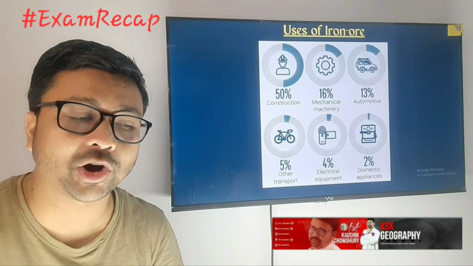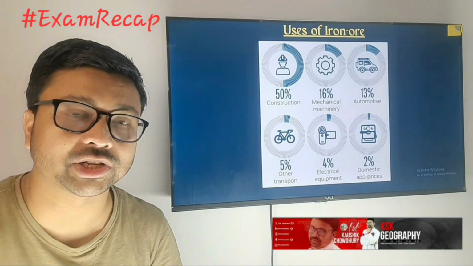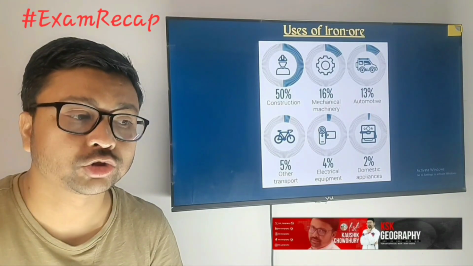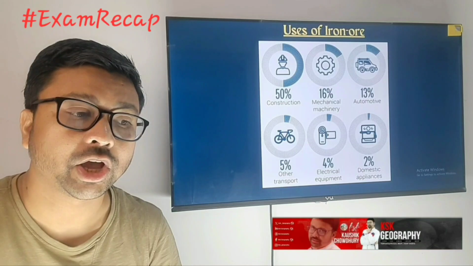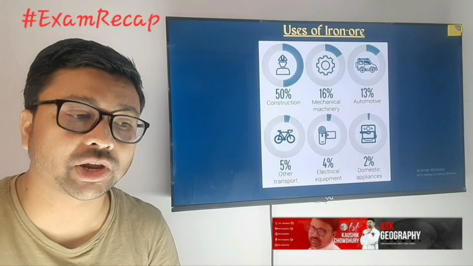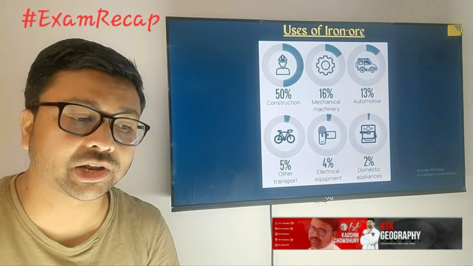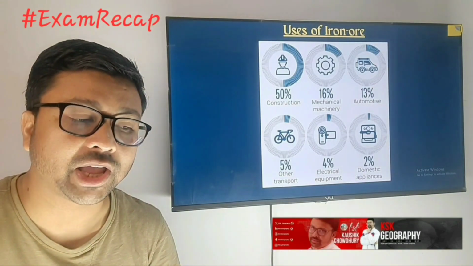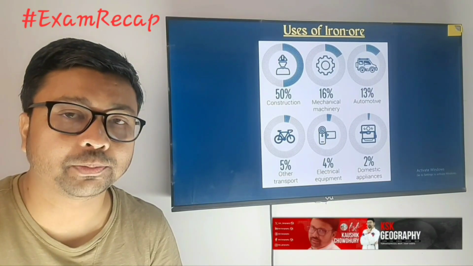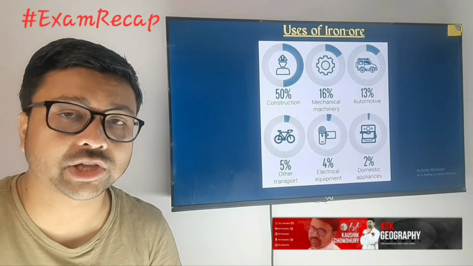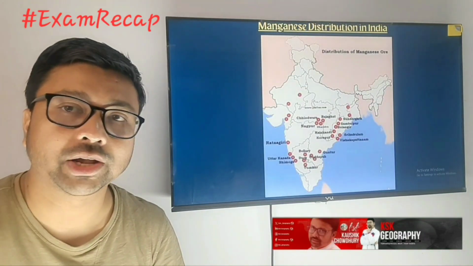In India we have a good amount of iron ore deposits. So India is considered one of the fastest growing nations due to the advantage of the presence of iron ore. It is used 50% for construction, 16% for mechanical machinery, 13% in the automobile sector, 5% for transport, 4% for electrical equipment, and 2% for domestic appliances. Remember, in our daily life, from a pin to an aeroplane, there is a use of iron ore everywhere, right?